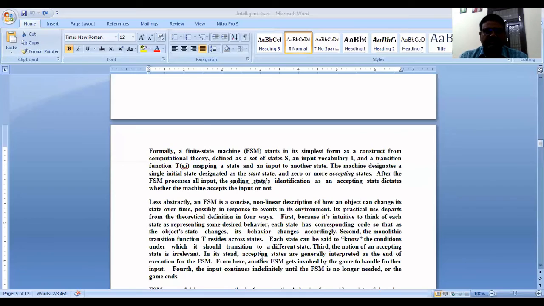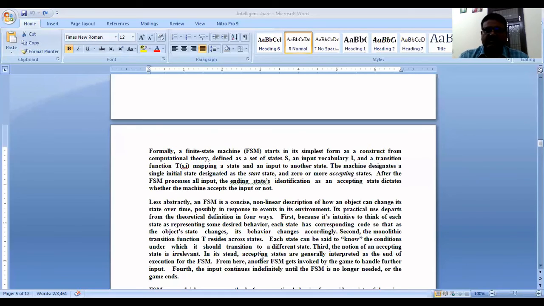Learn about the general process of intelligent behaviors. So we will talk about finite state machines.